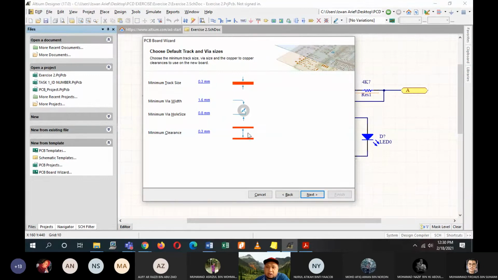We can change them later on. So this is your track. What is the minimum size? And then the wire size, what is the width? What is the hole size? And then the minimum clearance between 2 tracks, 0.3 millimeter. For now, just leave these values at their default.